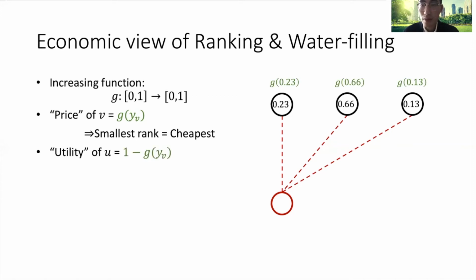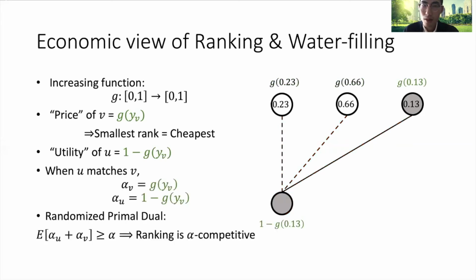Imagine the vertex u that reaches its deadline is a selfish agent. If it picks the neighbor with some certain price, its utility will be 1 minus the price. So ranking simply says u will pick the vertex with the smallest rank, and this introduces a natural gain sharing process between the two vertices. Basically, u pays the price g of y_v, so v gets g of y_v, and u gets 1 minus g of y_v.